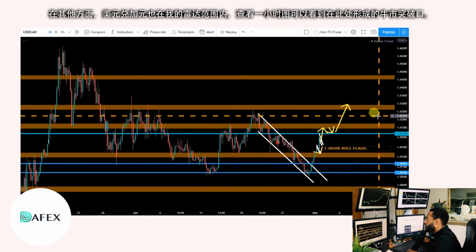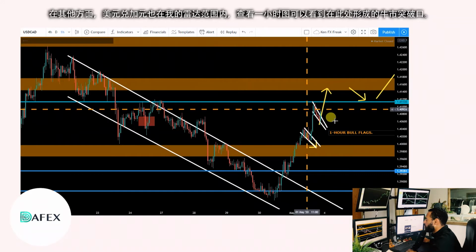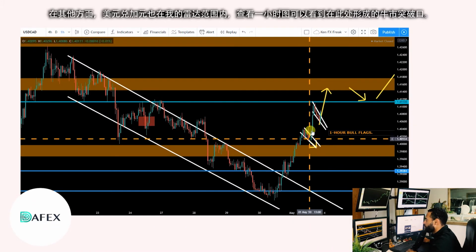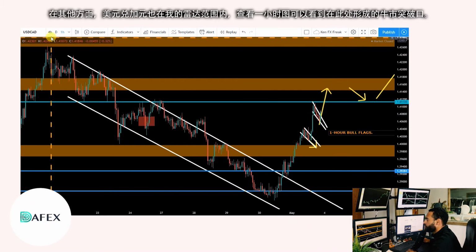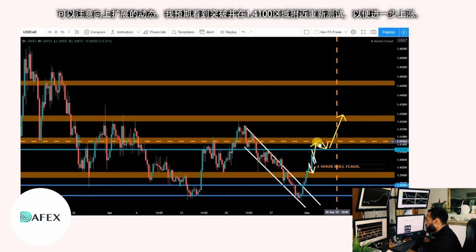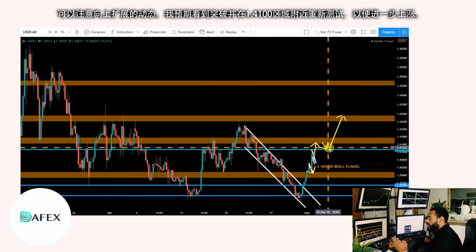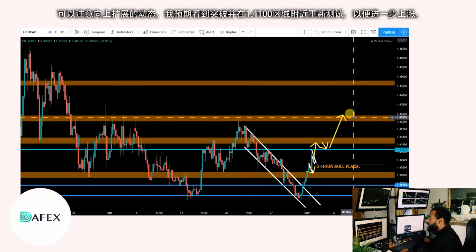Dollar CAD also on my radar. If you have a look on the 1 hour chart, we formed a bull flag here, breakout, another bull flag, breakout. So watch out for extended moves to the upside. I want to see a breakout and retest around the 141 region, making way for some further upside. And I'd like to see this week we head towards 143. A conservative target would be 142.60.